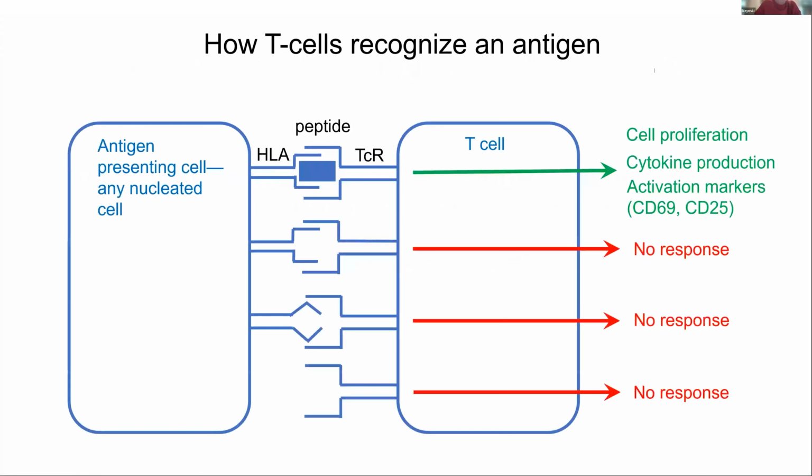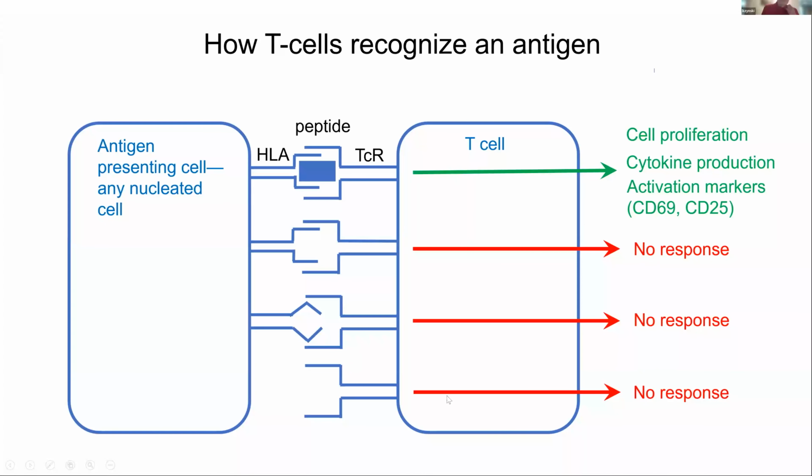The next concept I want to go over is how T cells recognize an antigen. So you have an antigen presenting cell. It could be any nucleated cell. It has an HLA molecule on it. There's a peptide that fits into that HLA molecule. And then the T cell with its receptor sees the peptide and the HLA molecule, and it can go on to proliferate, release cytokines. You can look at various activation markers when this combination occurs. If you don't have a peptide, there's no response. If you got the wrong HLA molecule, there's no response. And if you have an empty T cell receptor, there's no response.